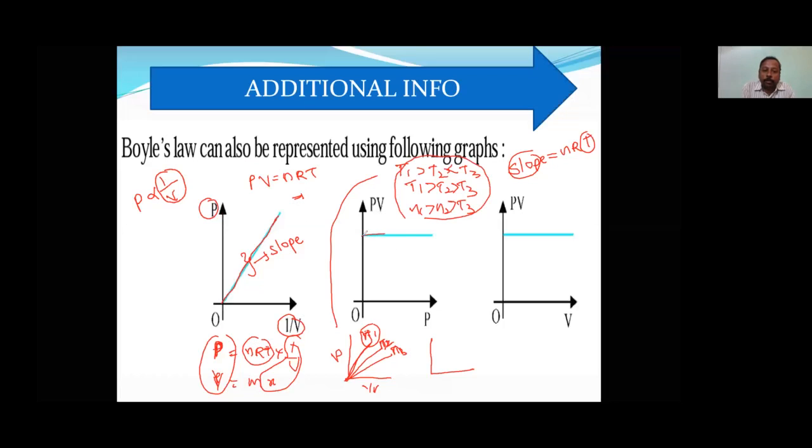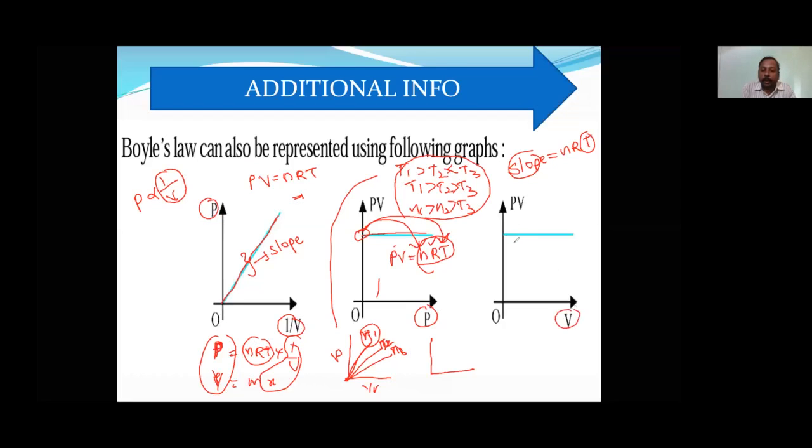Now here slope is 0. Why is slope 0? See, PV is equal to nRT. Here, T is constant, R is constant, n is constant, because here only pressure is changing. So these three variables are constant. Now this intercept, they will ask about the intercept. Intercept is directly proportional to the number of moles of gas, and directly proportional to the temperature of the gas. Same case with the volume also, no problem.